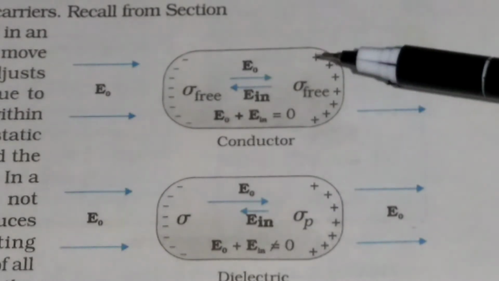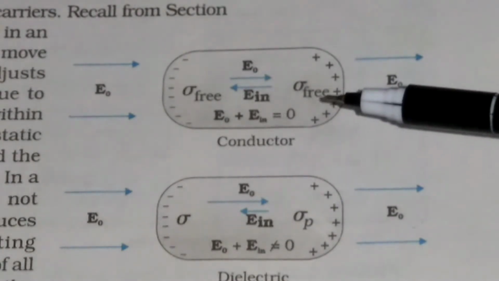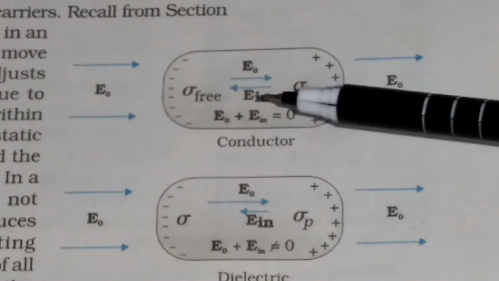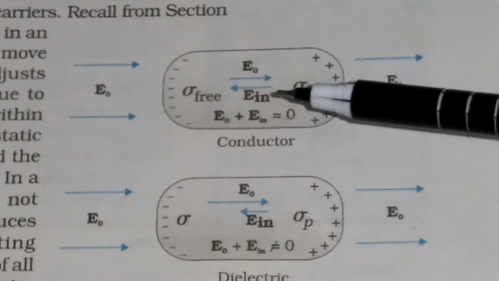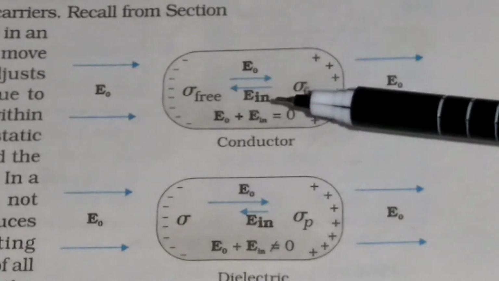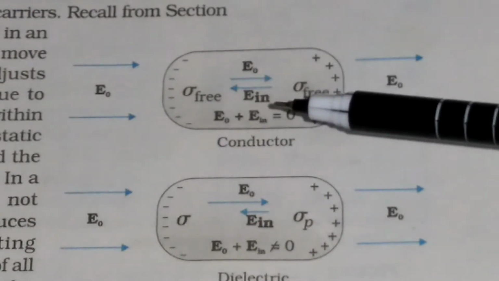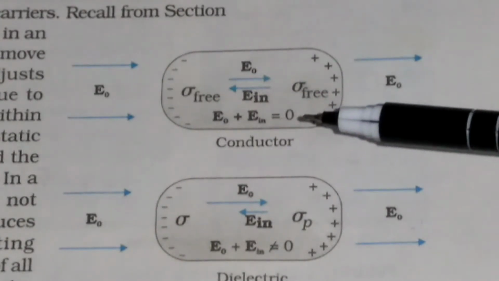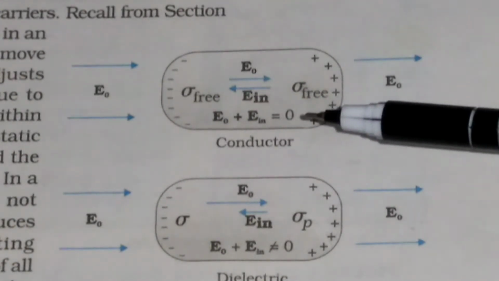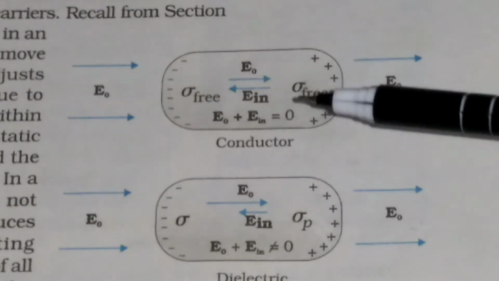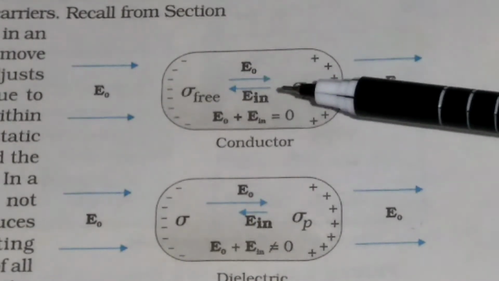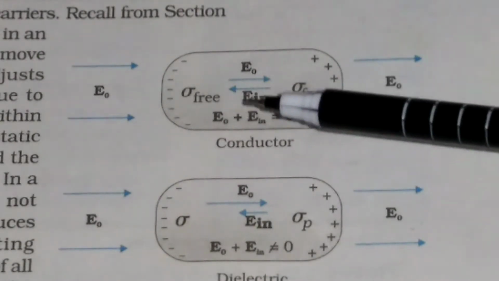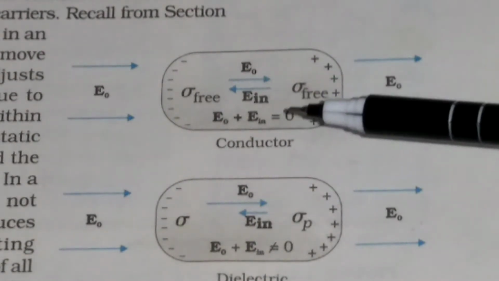Due to this induction of charges, an electric field, let us say E in, for the electric field inside, will be produced due to this induced charge. So in the static situation, the two fields cancel each other. That means the applied field is equal to the induced field, and the net field inside the conductor is equal to 0.